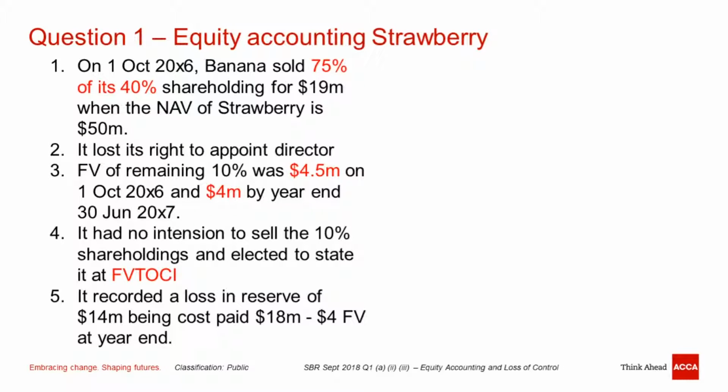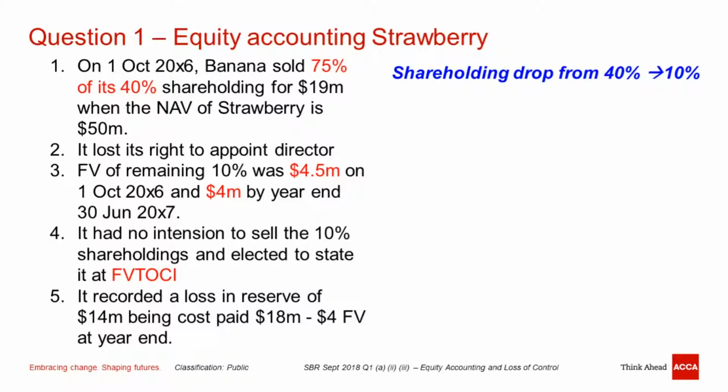Now let's go back to the question and look again. On the 1st October 2016, Banana sold 75% of the 40% shareholding. In other words, the total shareholding dropped from 40% to 10%, and therefore it lost its right to appoint a director.